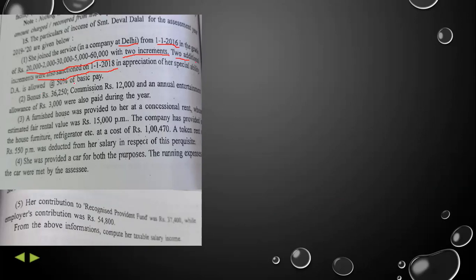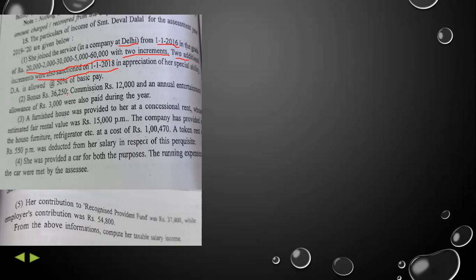DA allowance is 50%. Now we have to calculate the basic salary. How we will calculate the basic salary, we will see, but till then we will see all the other information.